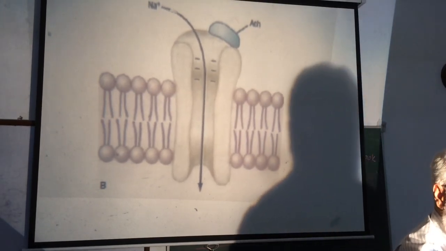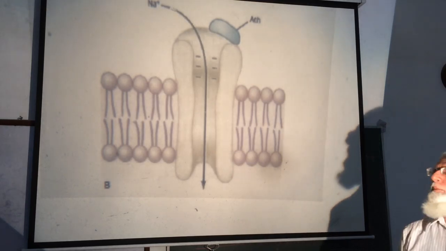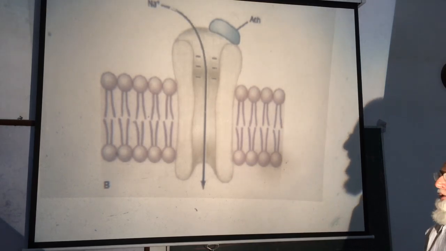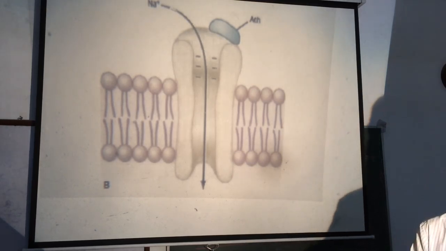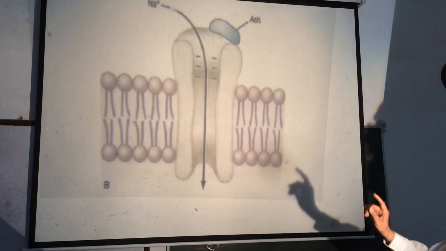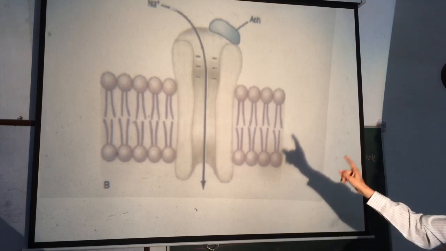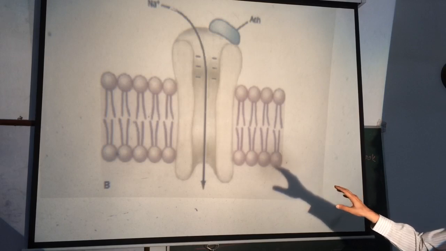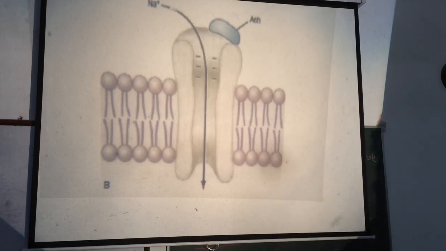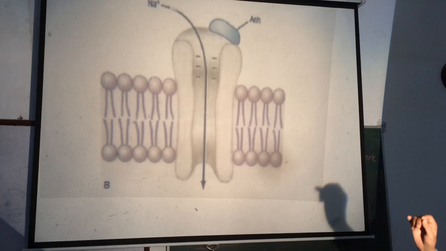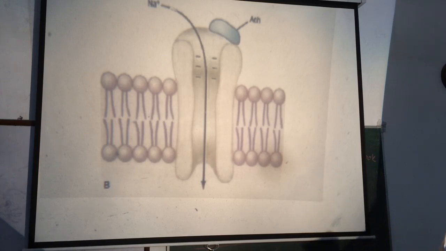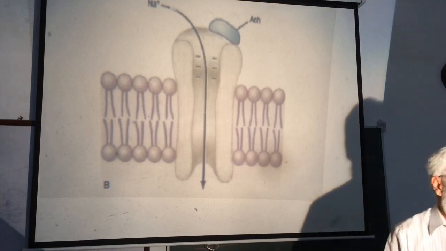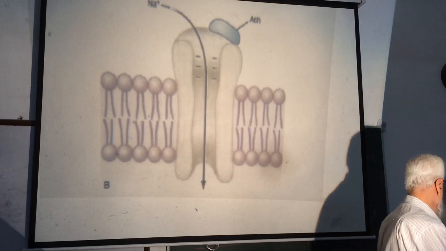With the sodium influx, there is a localized change in the membrane potential. So with the inward diffusion of sodium ions through acetylcholine gated channels, there is a localized change in the membrane potential, and this is called the end plate potential.